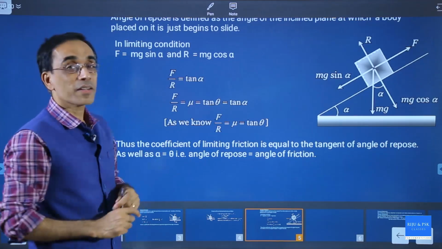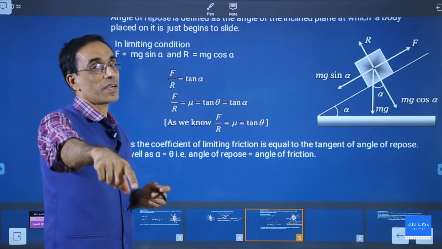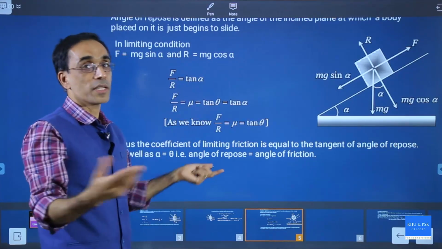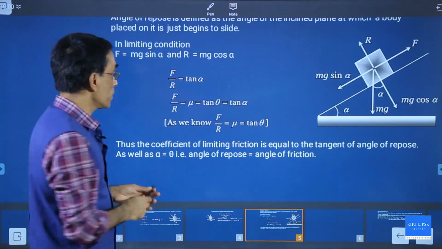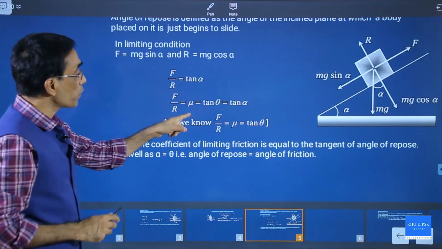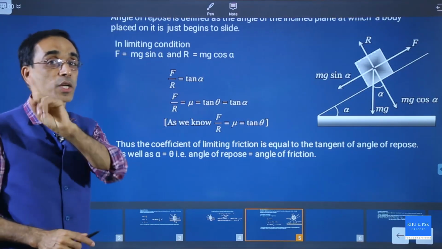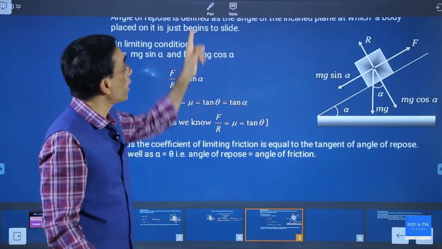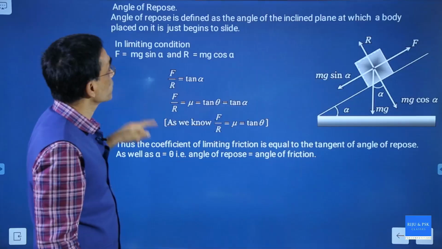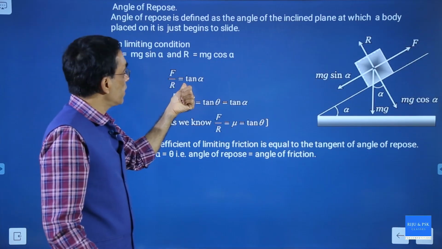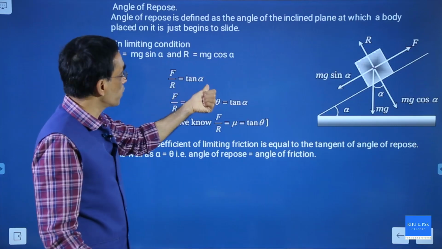What is f by r? I told you at the start of today's class that f by r is nothing but limiting friction divided by normal reaction. That is nothing but the coefficient of limiting friction. So you will get mu equal to tan alpha. But we already proved that mu is equal to tan theta, where theta is the angle of friction. Don't confuse: theta is the angle of friction, alpha is the angle of repose. So here I am proving that f by r is equal to tan alpha.